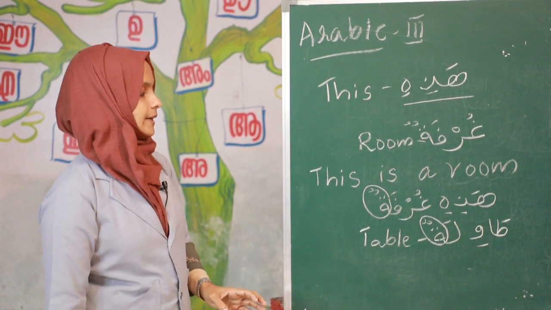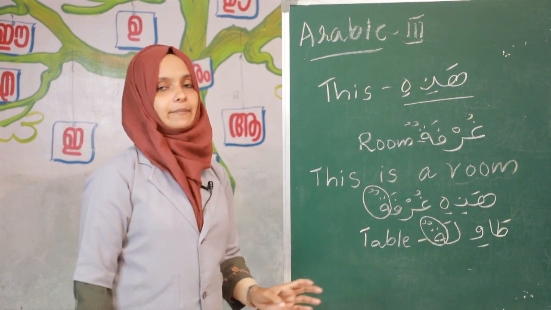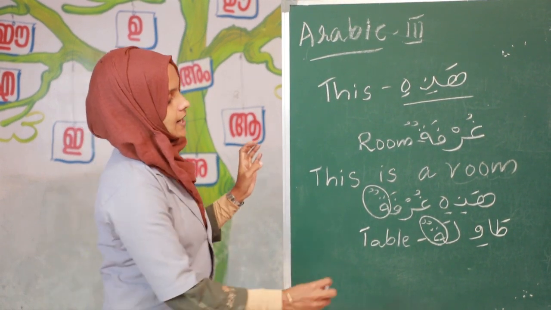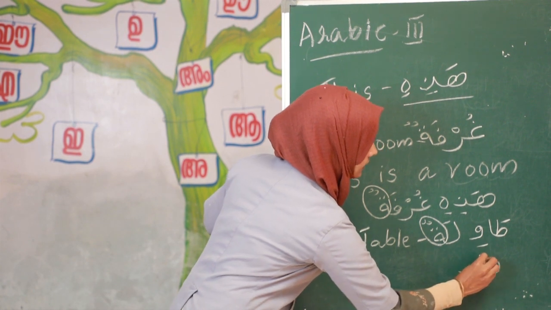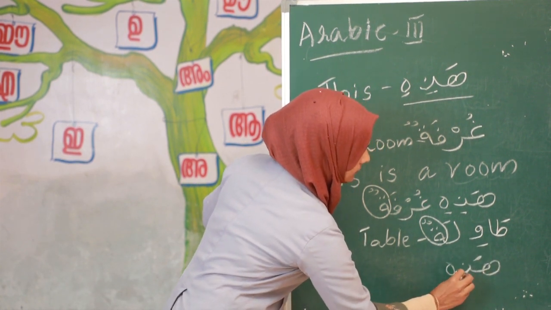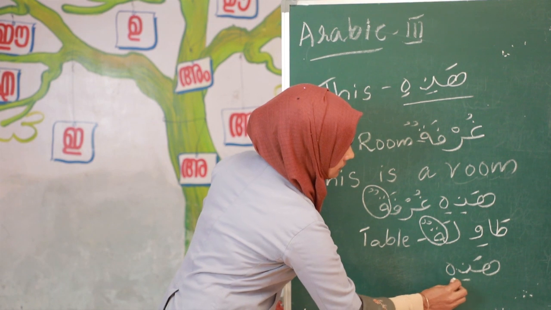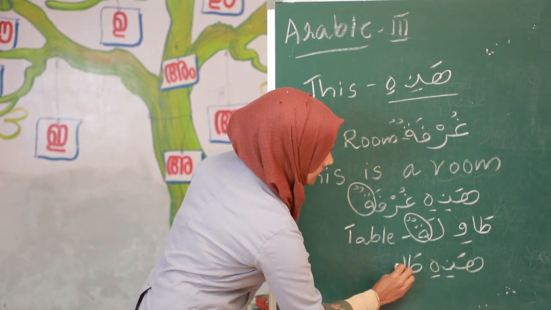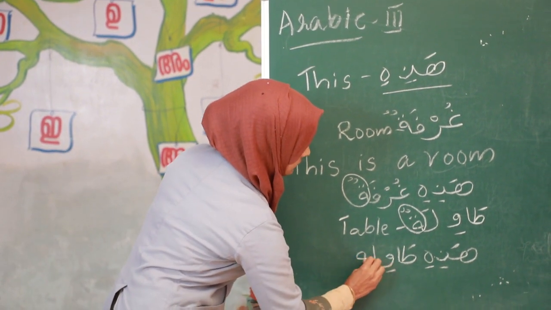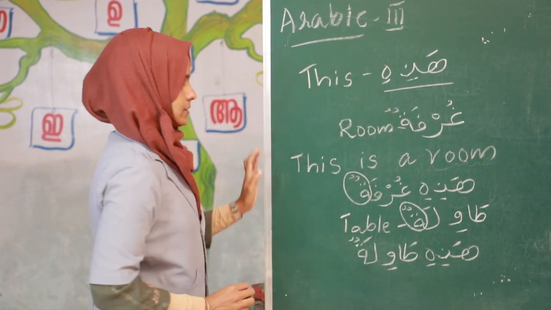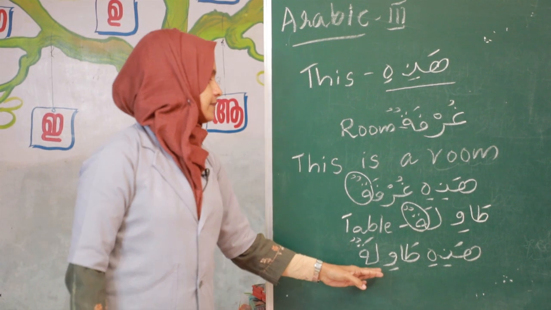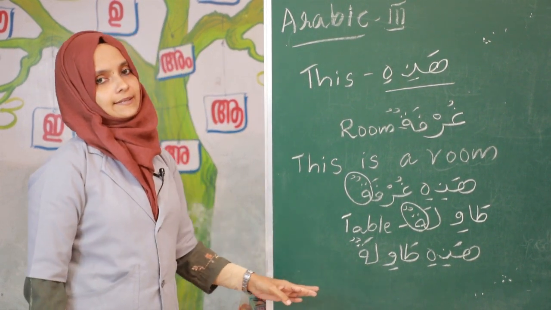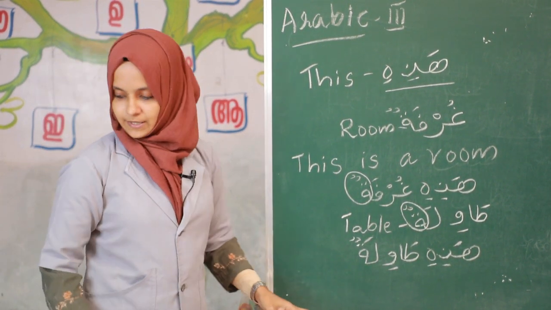Translate into Arabic: This is a table. Hadihi tawilatun. Clear? Use hadihi with a muannas word. Clear? Listen here.